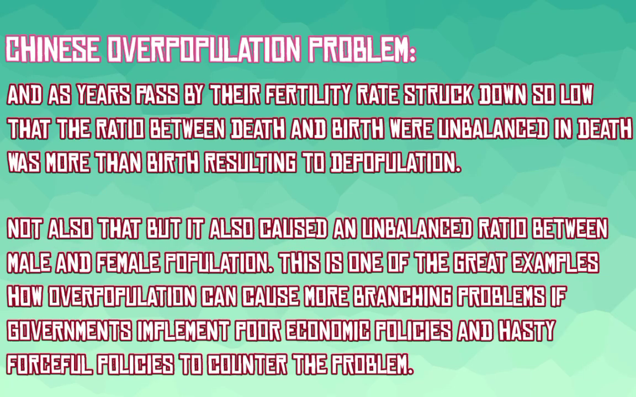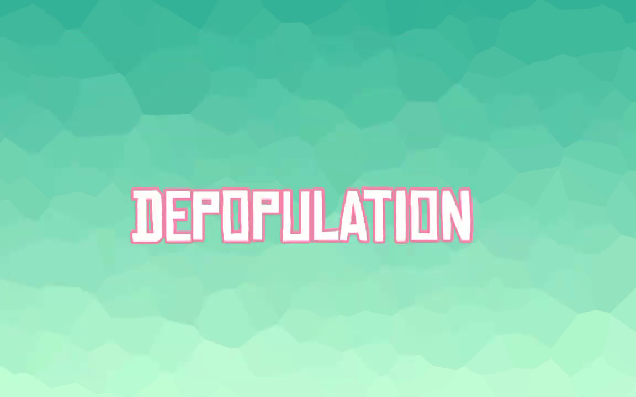And as the years passed by, their fertility rate struck down so low that the ratio between death and birth was unbalanced, and deaths were more than births, resulting in depopulation. Not only that, but it also caused an unbalanced ratio between the male and female population. This is one of the great examples of how overpopulation can cause more branching problems if the government implements poor economic policies and hasty forceful policies to counter the problem.